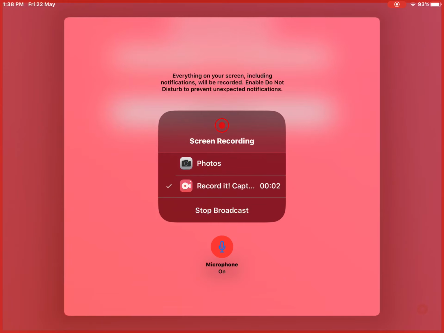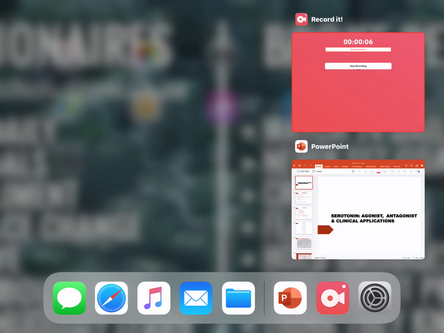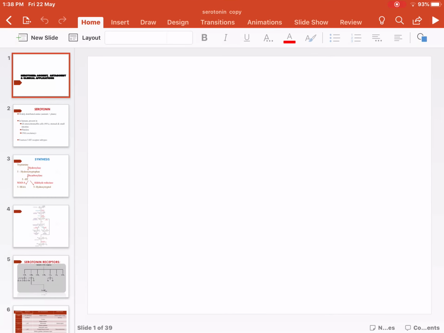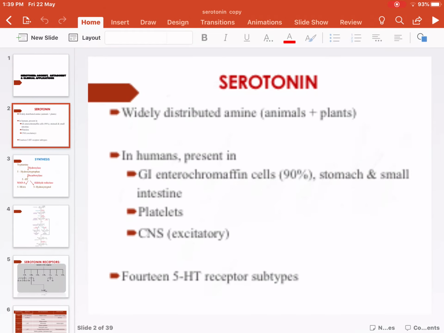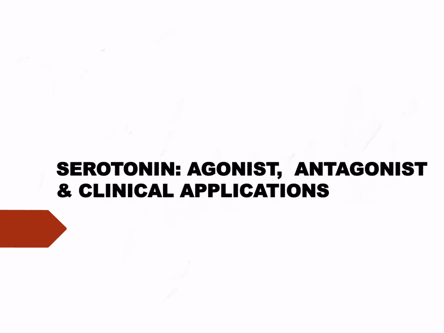Good morning. Today we'll learn about serotonin, one of the autocoids. Previously we learned about histamine, prostaglandins, and leukotrienes as autocoids. Now we'll try to learn about serotonin.